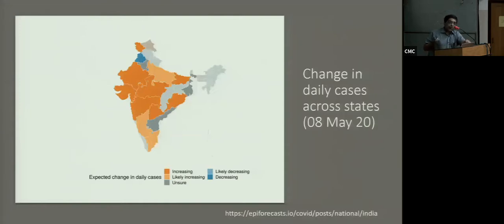This is a graph which shows you which are the states that are doing poorly, that is, the states where the growth is still happening versus the states in which you've definitely seen a significant decline. The ones in gray are the ones where you have less than 40 cases at any point in time, so they don't have confidence to say, is it growing or is it coming down? Punjab has certainly started coming down. They believe Kerala is coming down, but for a large part of our country, it's definitely increasing, and this is data as of 8th of May, but now it looks like Tamil Nadu is also on the increasing side. So this will keep changing, and you can actually view this. It's available online. I put the link up here. I'll share the slides as well.